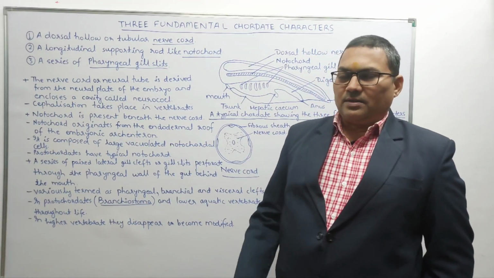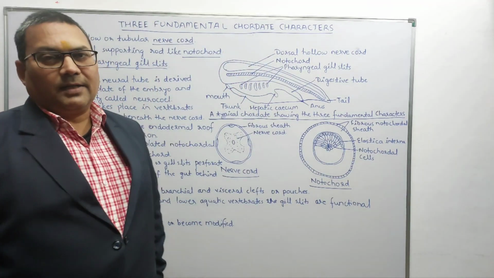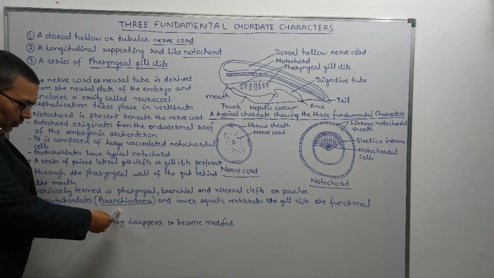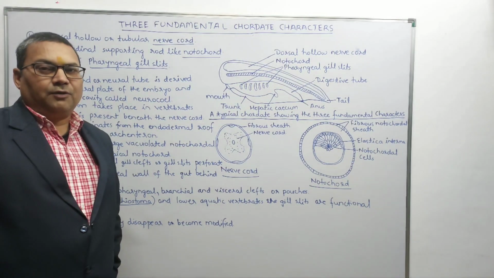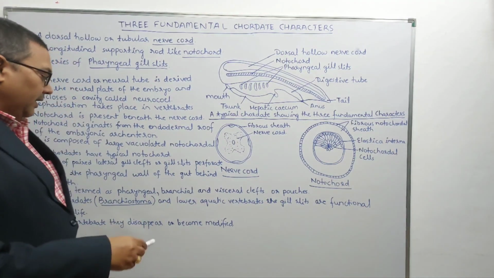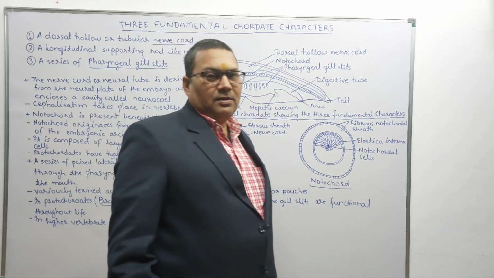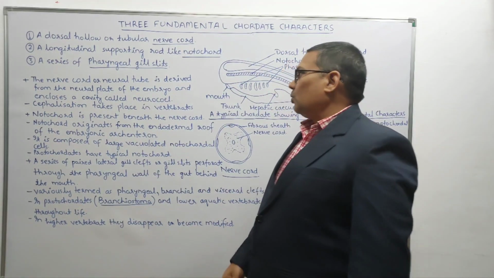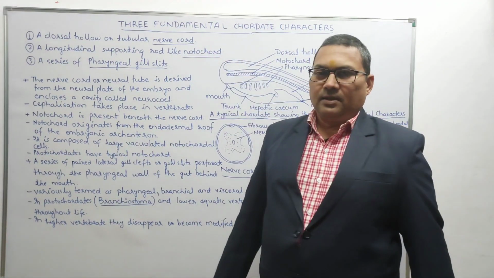There is one single animal which shows the presence of these characters even in the adult stage, and that animal is Branchiostoma. In the old books you will find the name Amphioxus, and this is why Branchiostoma or Amphioxus is included in the study of the undergraduate classes, so that we can understand the three fundamental chordate characters.